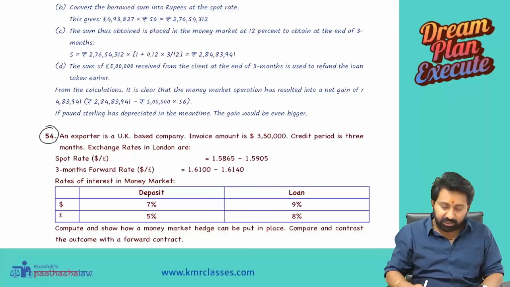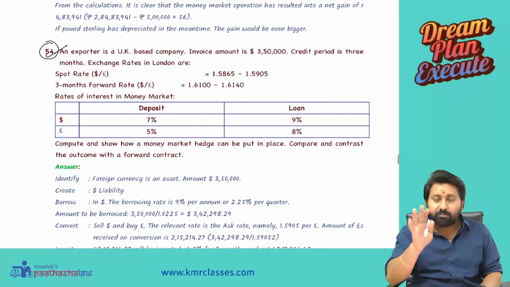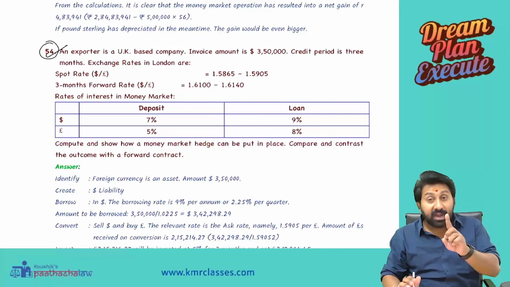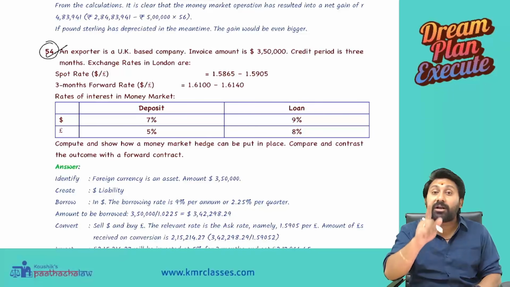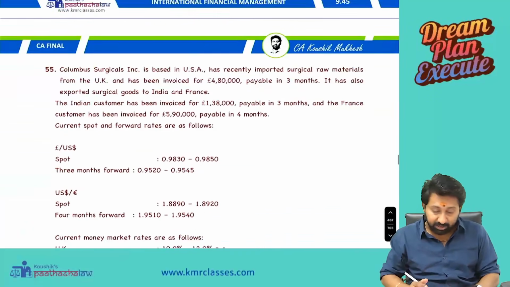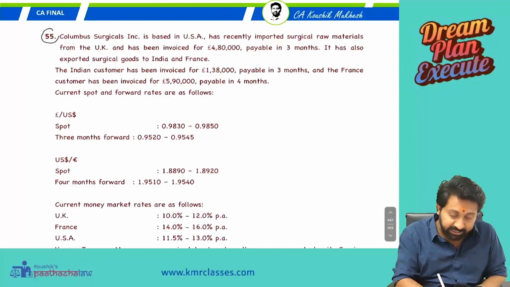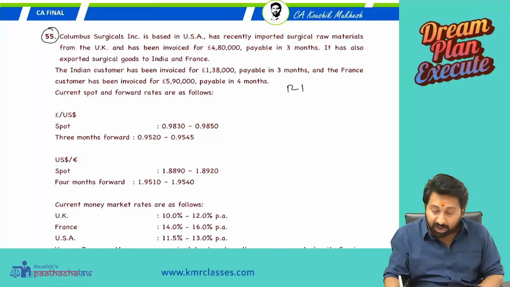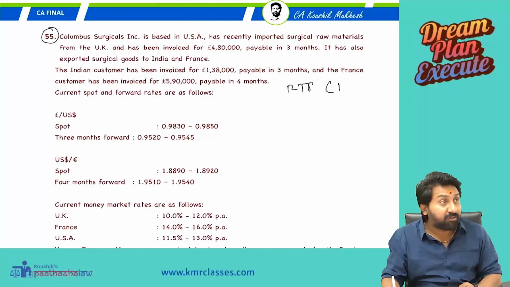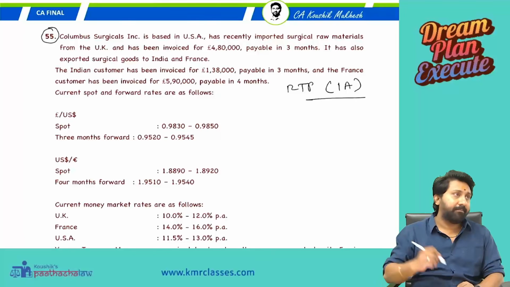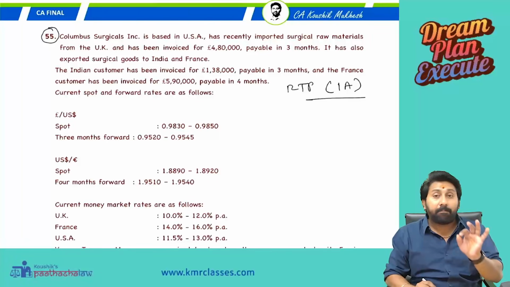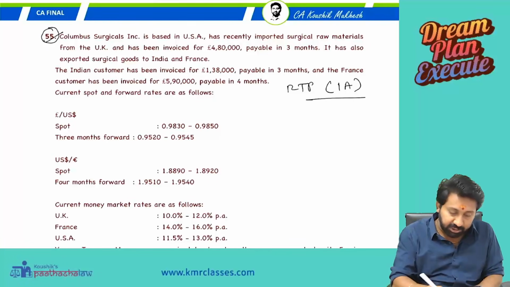I already covered this, but one more time, 5 minutes I will cover this, and then we are going to do one consolidated question on MMH. This consolidated question was not tested elsewhere. This came in RTP. The latest one attempt before also this came. Therefore, there is a bright chance that this question can come in the Jan 26 exam.